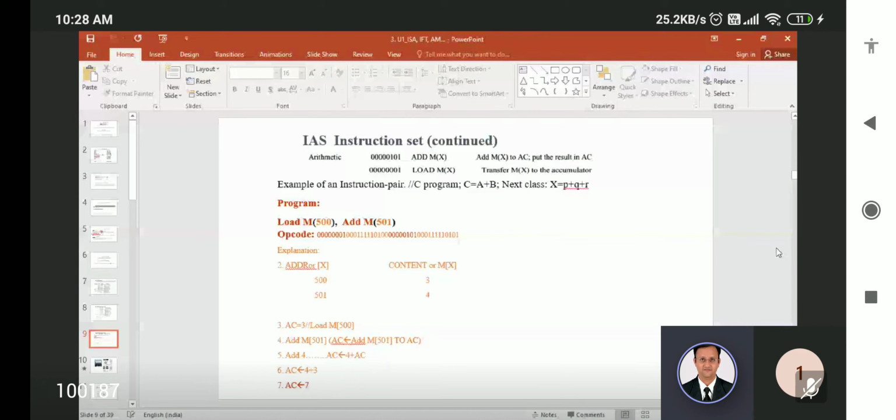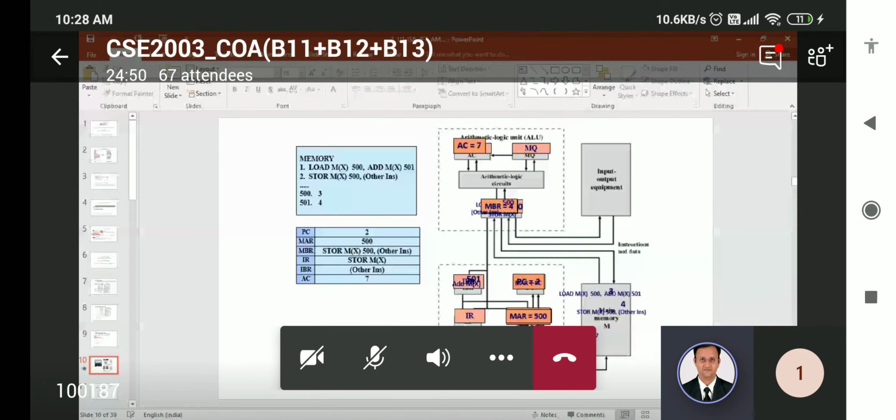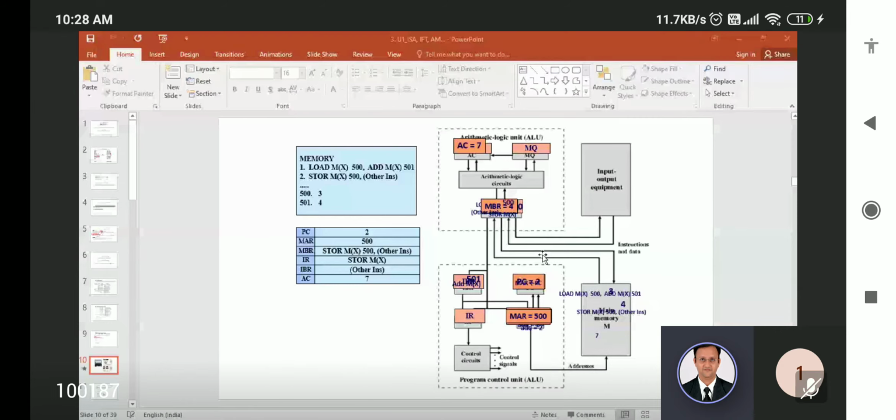That's all. For the other 3 topics, that is fixed point arithmetic operations, addition and subtraction is one question, one topic, then multiplication one separate, division one separate. For each and every question, multiplication, division, addition, subtraction, you have to write the hardware circuit. I will show you what are the 3 things expected.